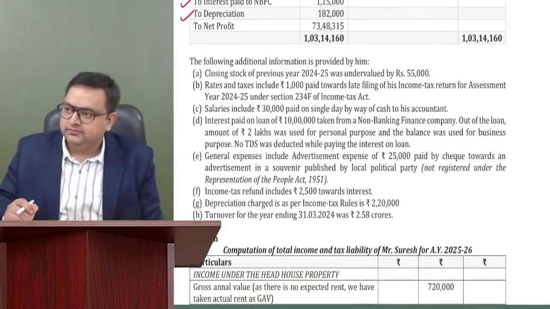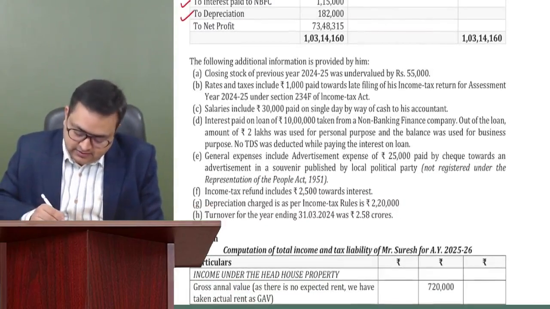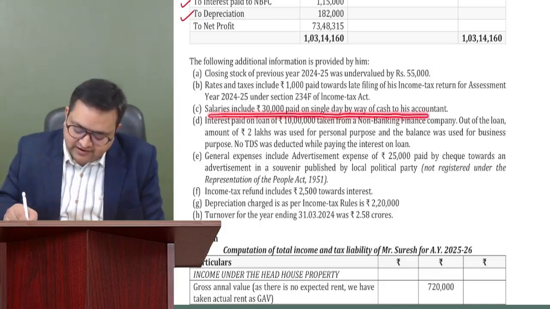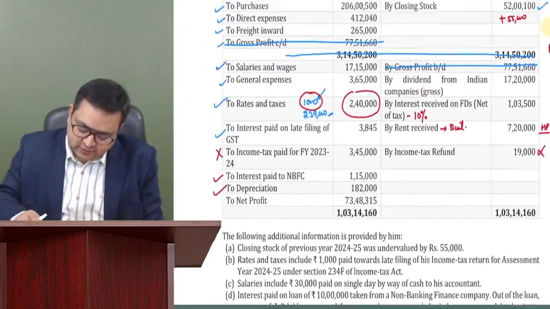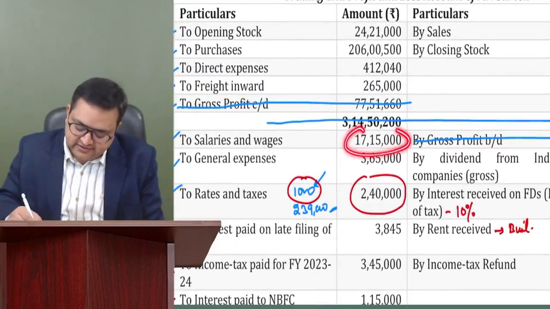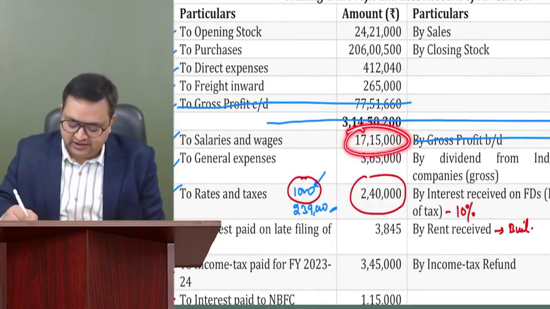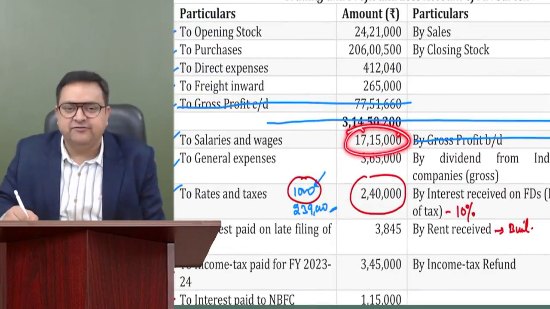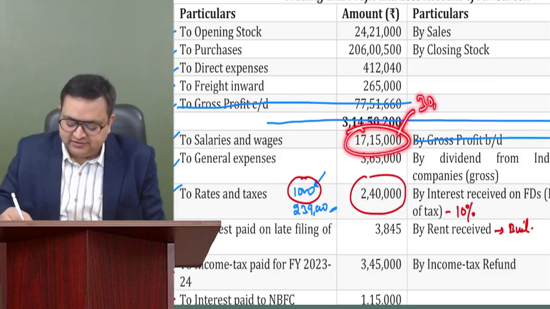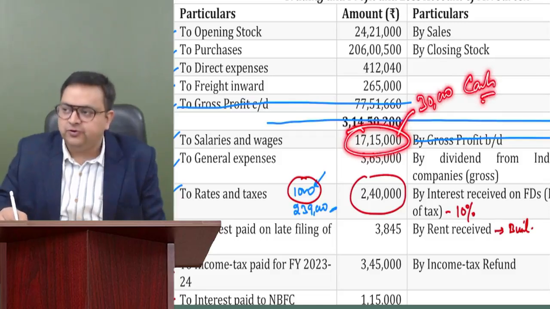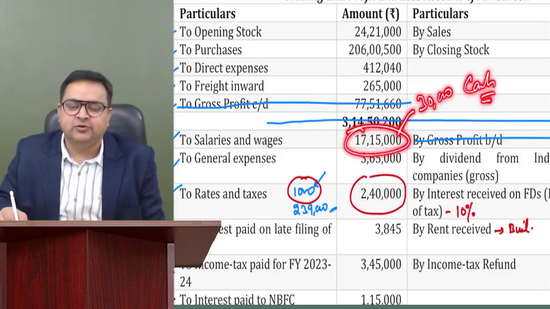Now, salaries include 30,000 paid on a single day by way of cash to his accountant. Salaries includes. So where were salaries here? 17,15,000. It includes an amount of 30,000. So in this 17,15,000, there is 30,000 which is paid in cash, and you all know that it will not be allowed because it is more than 10,000 rupees, right?